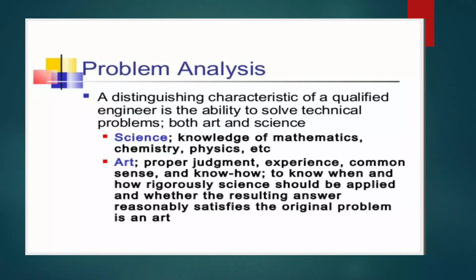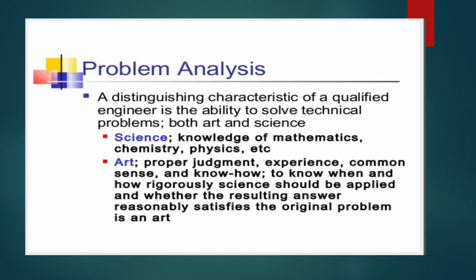In problem solving analysis, we discuss the characteristics of a qualified engineer: the ability to solve technical problems, both art and science.